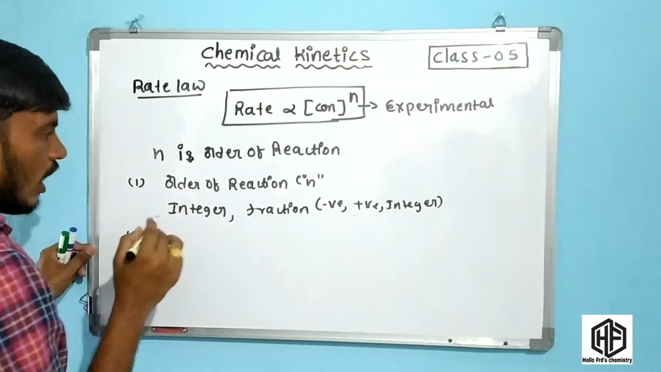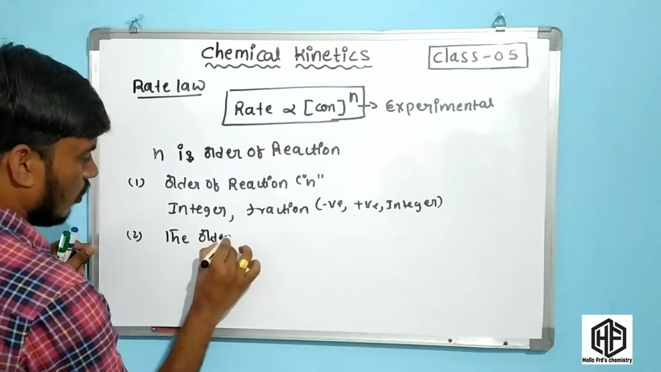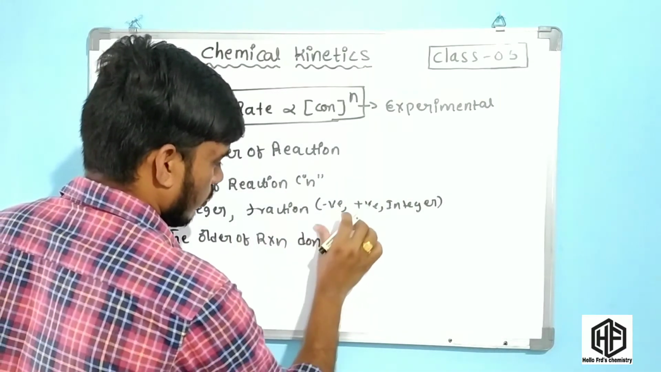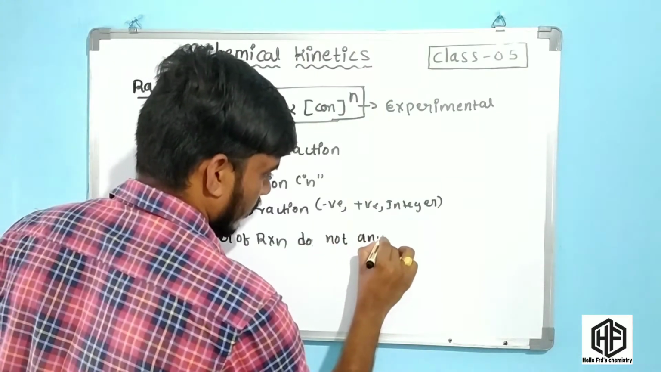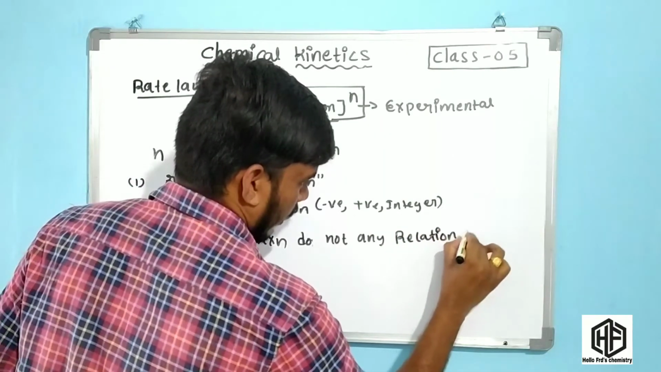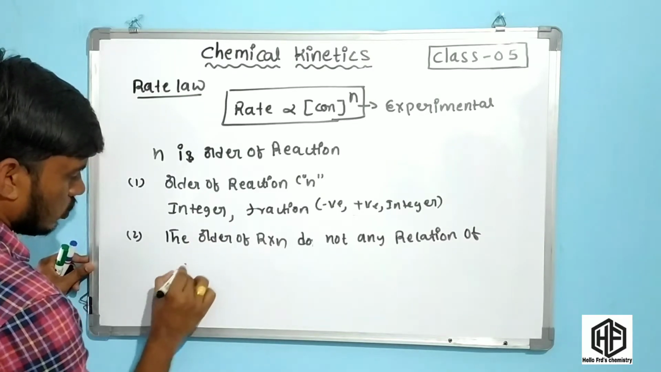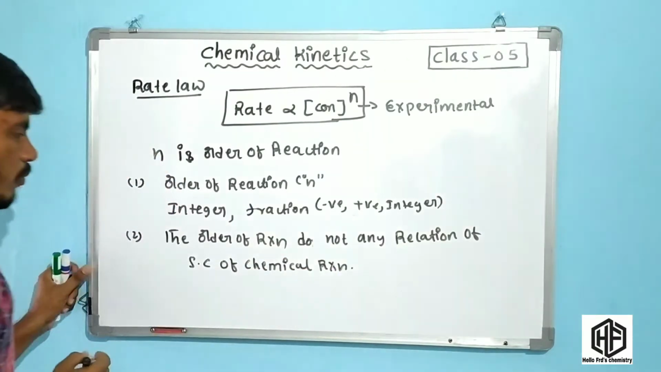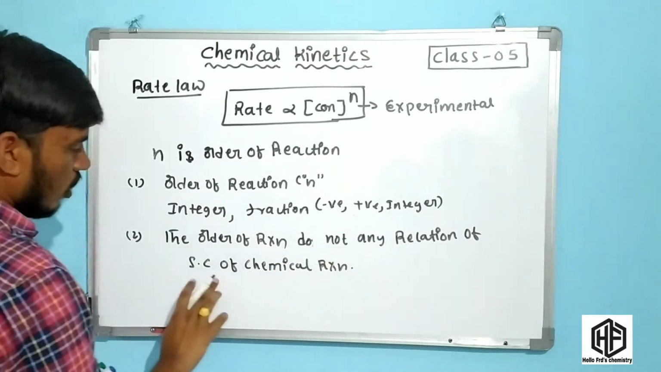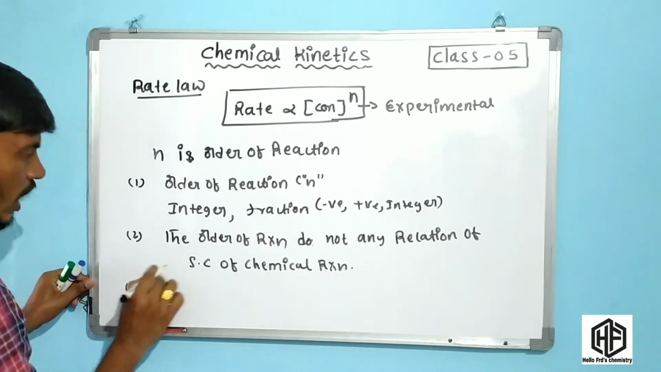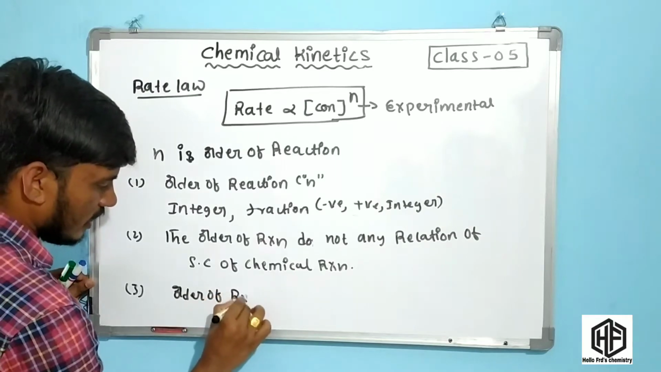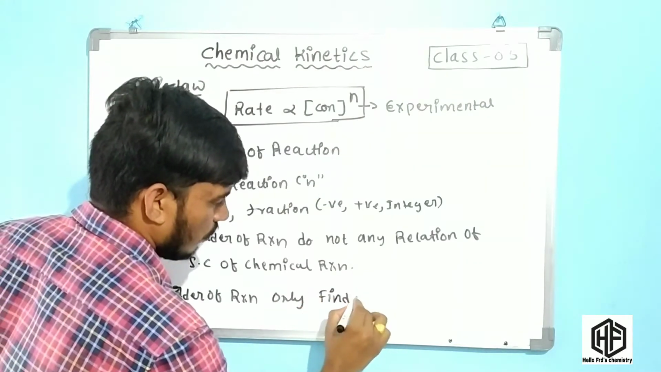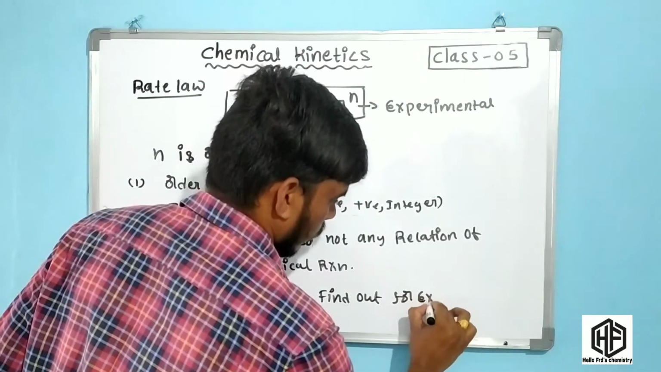The second point is that the order of reaction does not have any relation to the stoichiometric coefficients of the chemical reaction. And the third point is that the order of reaction is found only experimentally.